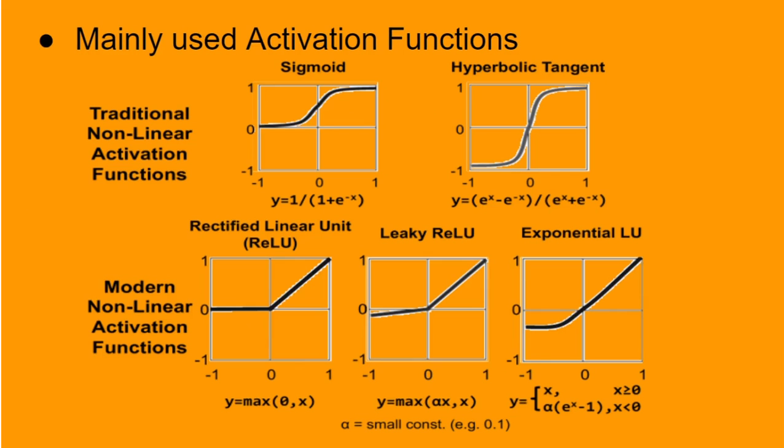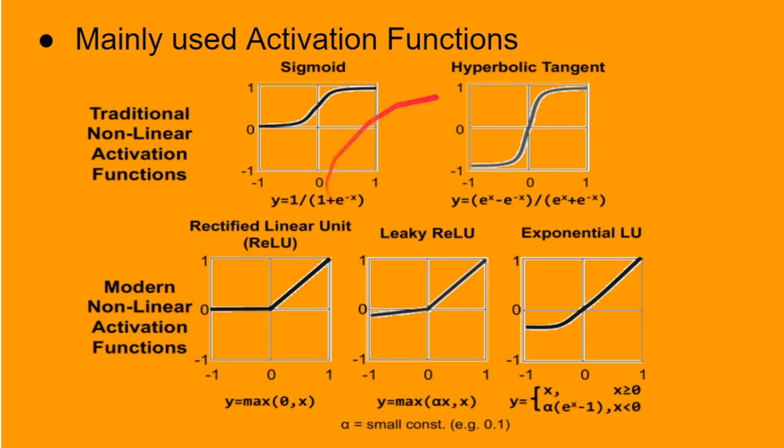There are many activation functions. The first one you see here, sigmoid, which is like an S-shaped curve. Its output lies in between 0 and 1, hence it is used in generating probabilities. The right side here you see is a hyperbolic tangent function. It is same like a sigmoid except that its output is between -1 and 1. It is more dominant over sigmoid because of its zero mean property.